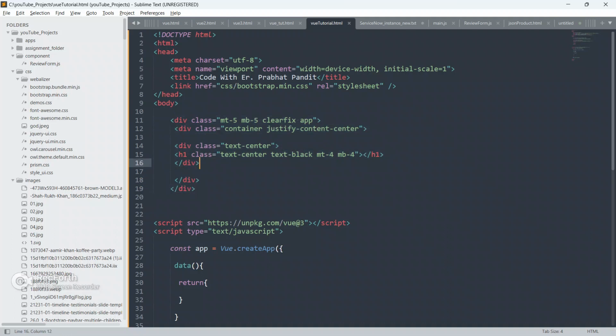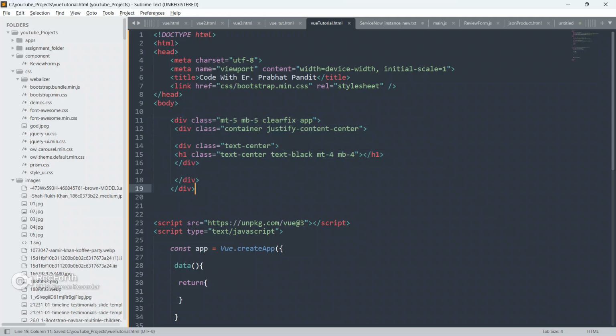So now we are good to use Vue.js in our application throughout this div. Whatever you write inside this div will be considered a Vue.js element only.